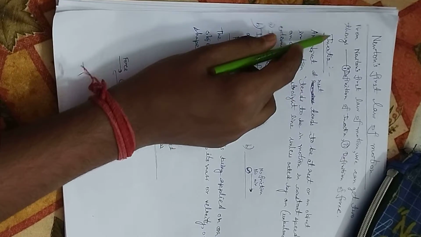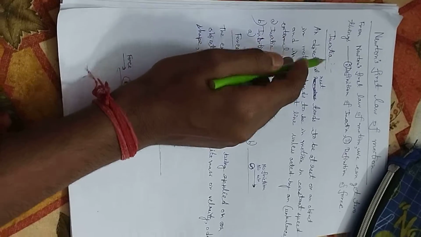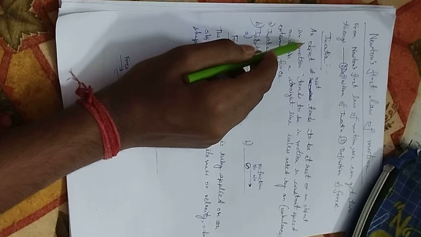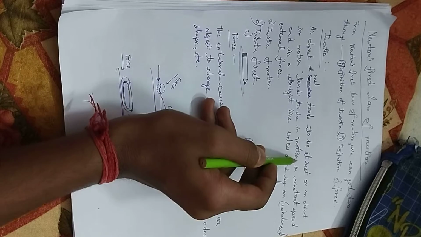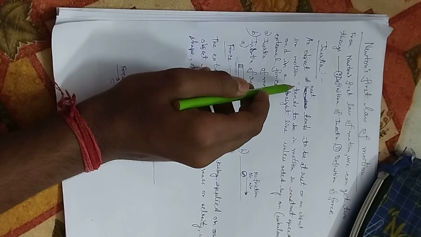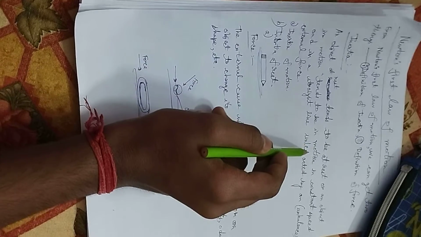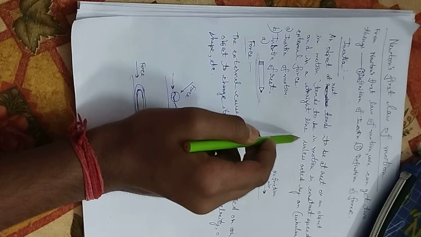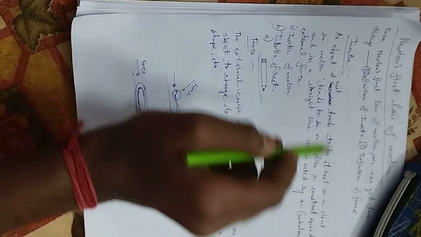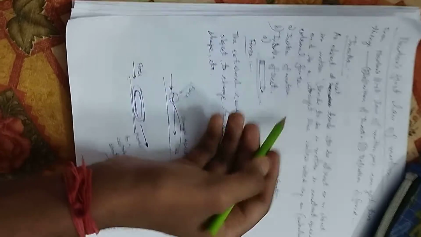At first, the first thing is inertia. Let us read. An object at rest tends to be at rest, or an object in motion tends to be in motion at a constant speed and in a straight line unless acted upon by an unbalanced external force.